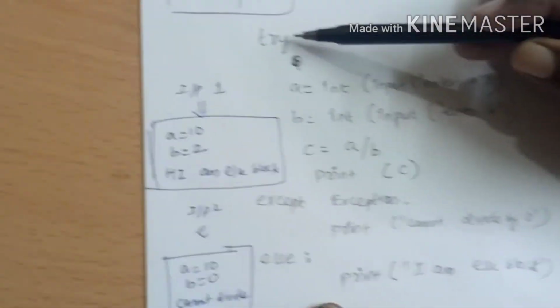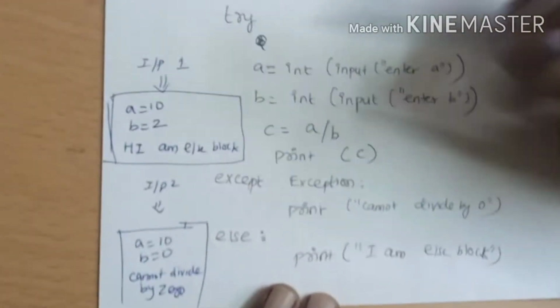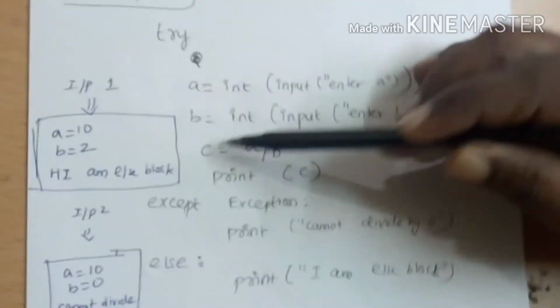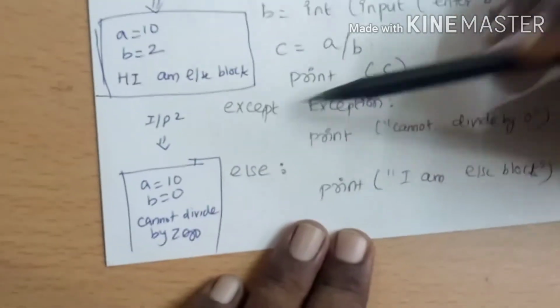So here is an example of this. Let us see. Try: A equal to input, enter A, and we are typecasting to int and storing in A. And we have another input, enter B, typecast into int, and then stored in B. Then we have the statement C equal to A divided by B, and print C. Except Exception, the first category: print cannot divide by 0. And then we have else: print I am in else block.